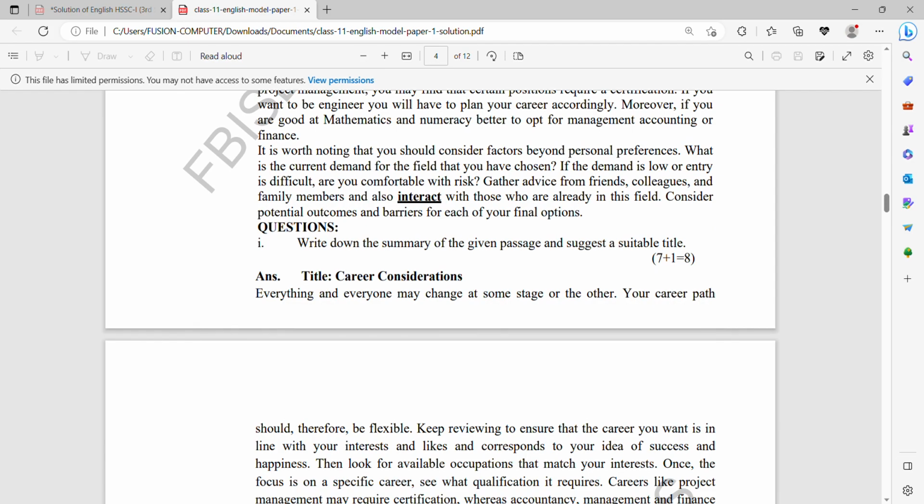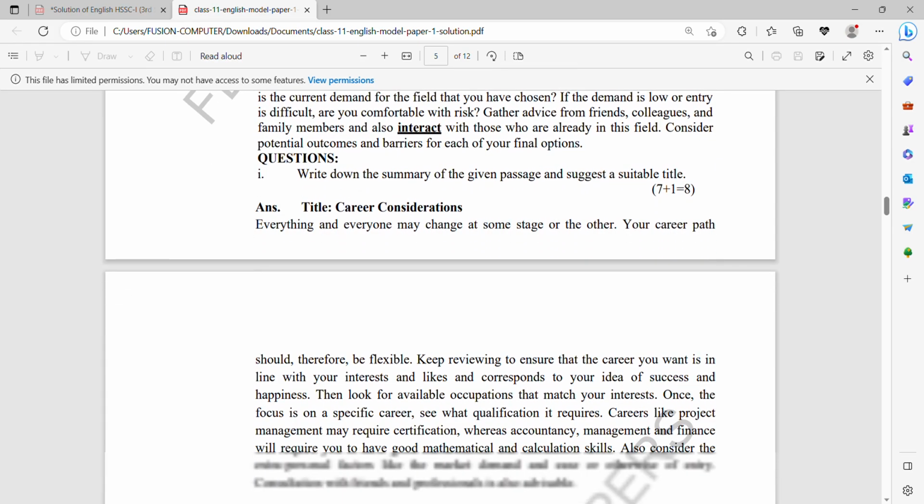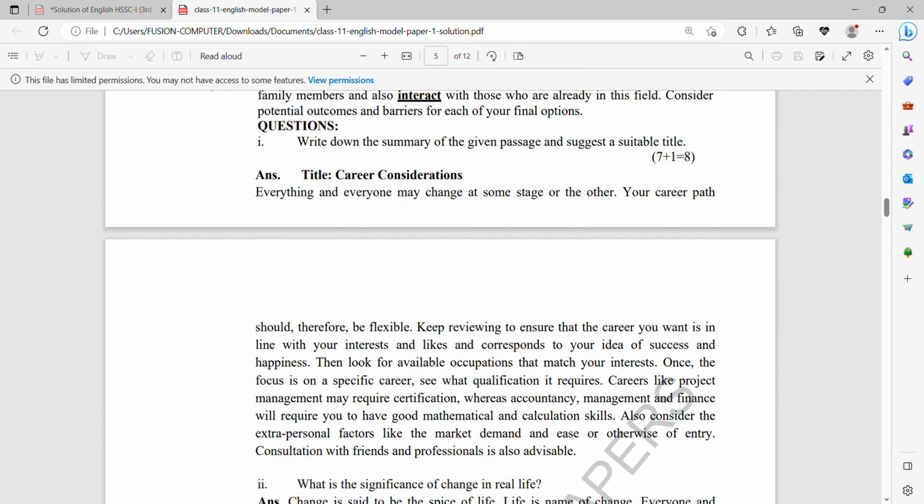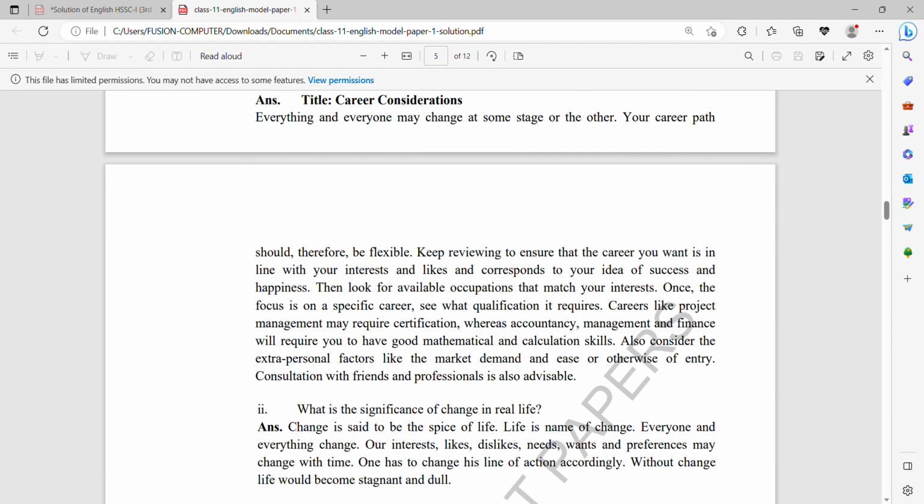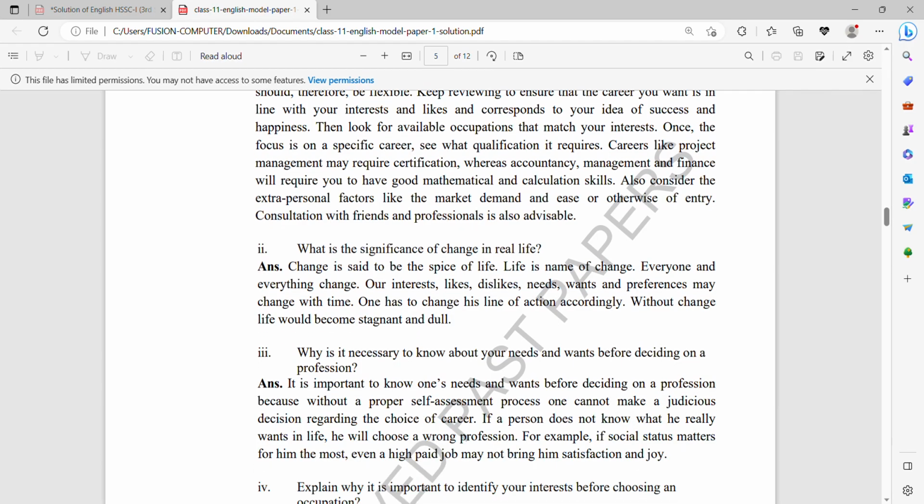Question number 1, write a summary of the given passage and suggest a suitable title. The title here is given, the career considerations. 1 mark for the title and 7 marks for the précis, and the précis should be one third of the given paragraph. Question number 2, what is the significance of the change in real life? Remember, your answer should be from the passage, but it should not be copied lines from the passage. This is not a suitable thing to do because you will lose your marks if you do such activities.